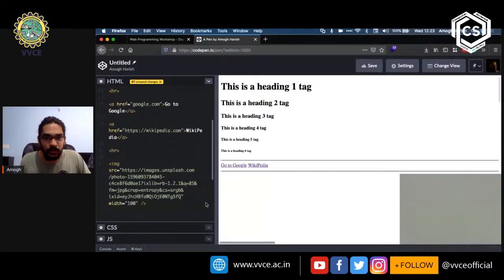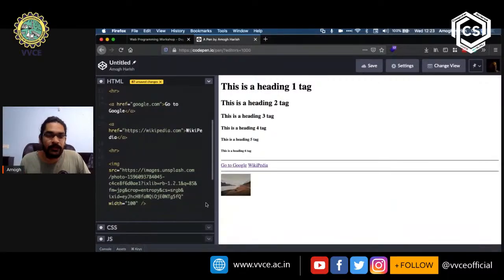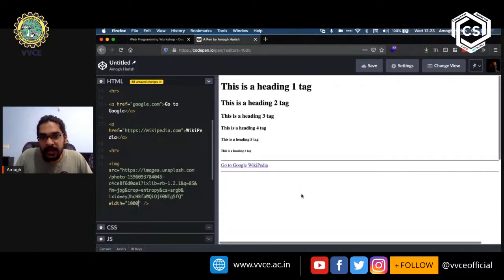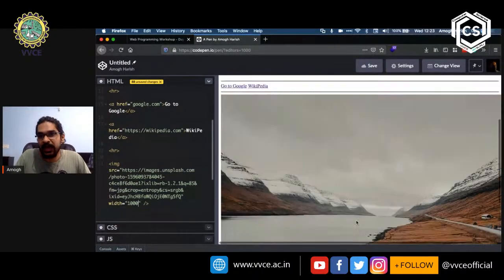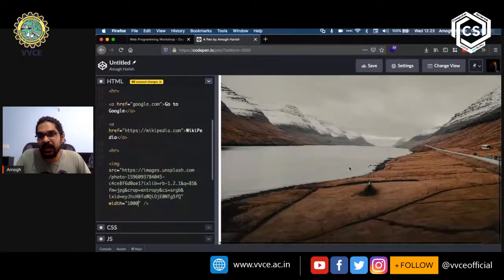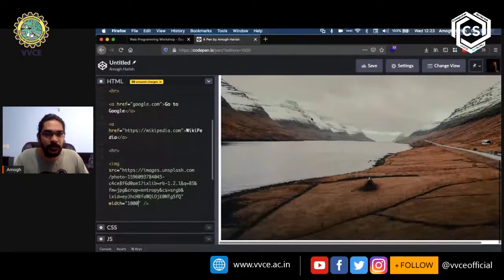So now let's wait for it to load, and we'll see what happens. Okay, now you can see that the image has become very small. So this is 100 pixels wide. We can make this a little bit bigger. We can say 1000 instead of 100, and we can see that it immediately becomes a lot bigger. We can see the entire image without having to scroll about, and you can take in the beauty of this scene.